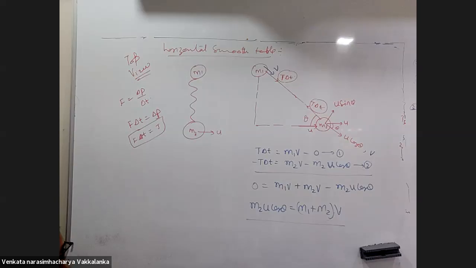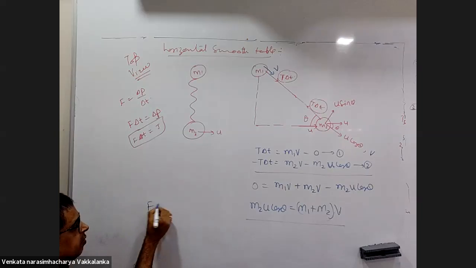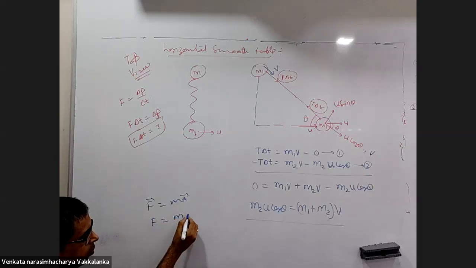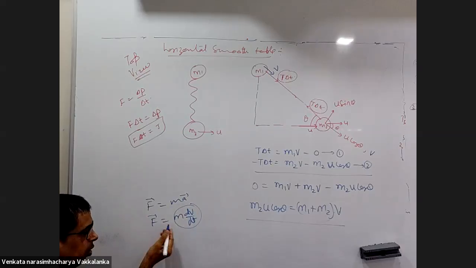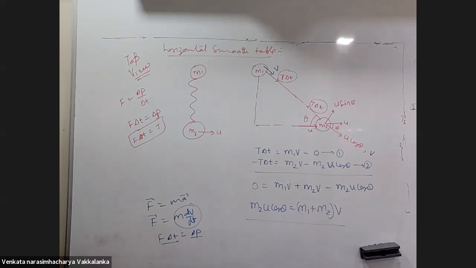So is it possible for the direction of V to be not along the string? You are asking me, is it possible that force and acceleration are not along the same line? F is equal to m into dv by dt, right? So change in momentum will be along this. F into delta t will be delta p. This and this will be along the same line here.